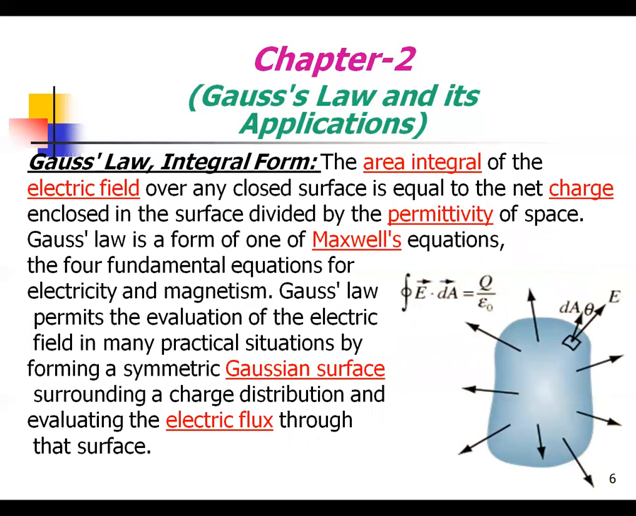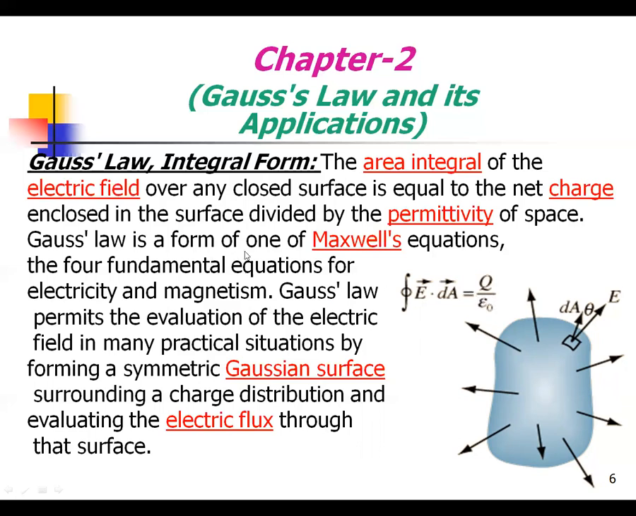So this is the integral form of Gauss law, the area integral. What is meant by Gauss law in the form of an integral? You know very well from the previous slide that phi equals Q by epsilon naught. Similarly, in the integral form, the area integral of the electric field over any closed surface is equal to the net charge enclosed in the surface divided by the permittivity of free space. This is the net charge, called Q, and that is the permittivity of free space, called epsilon naught.